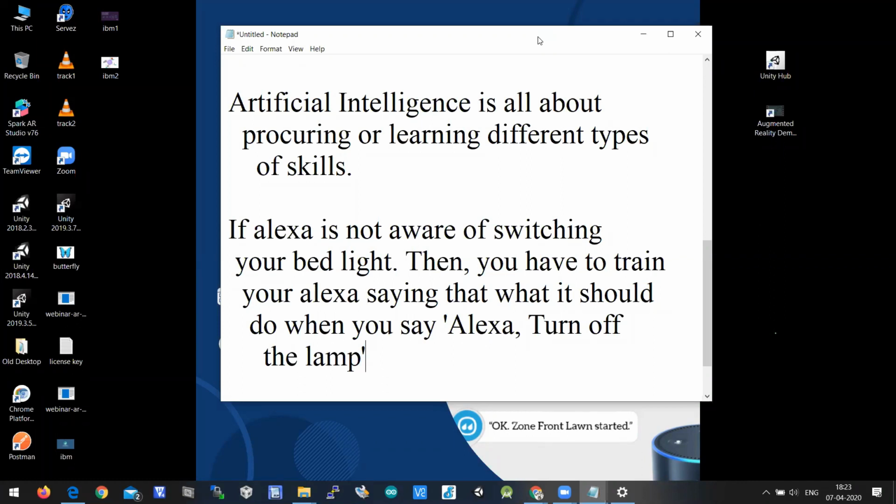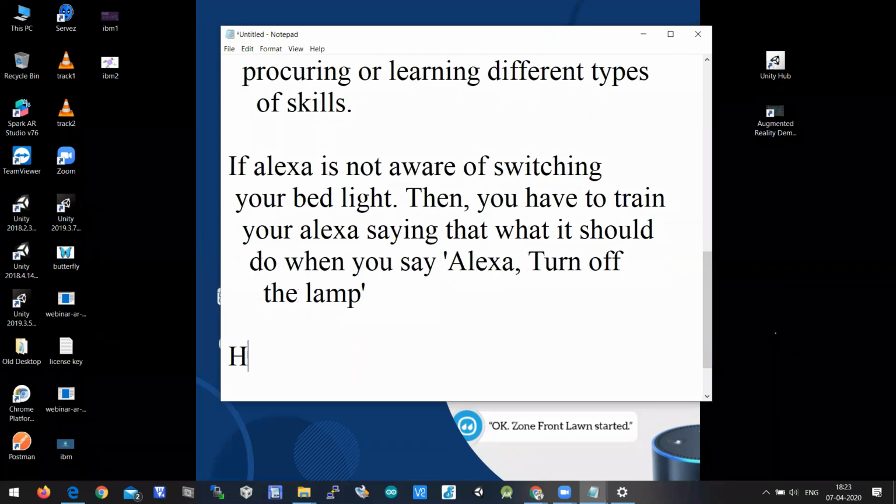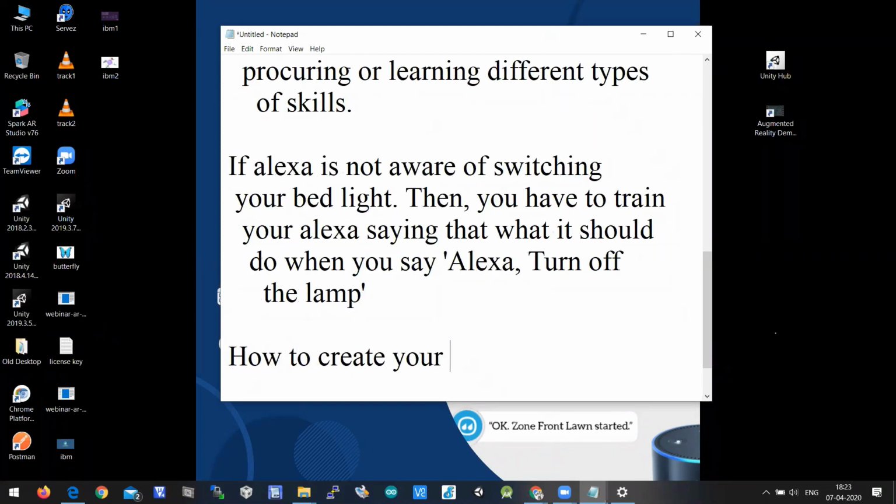For example, if you want to say Alexa book the cab from Hyderabad to Vijayawada, then Alexa has to be trained so that the action can be done very easily. So in today's webinar, I'll be telling you how to create your own skill, which is a custom skill.